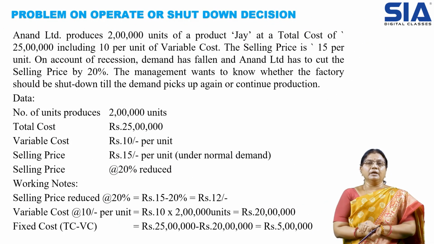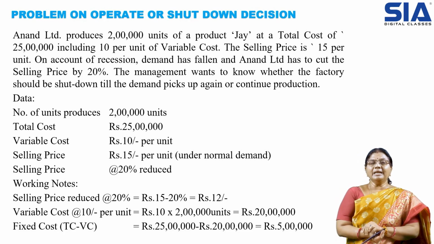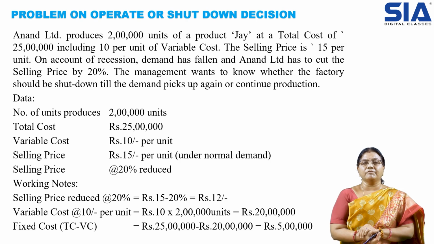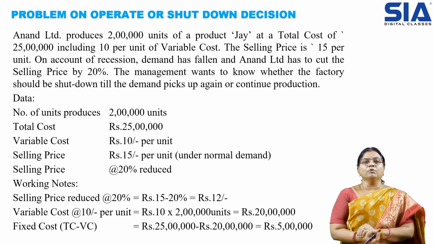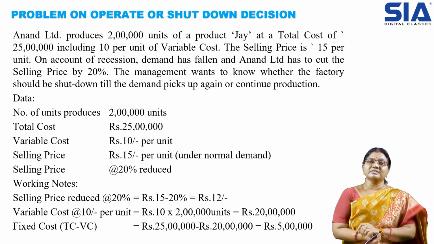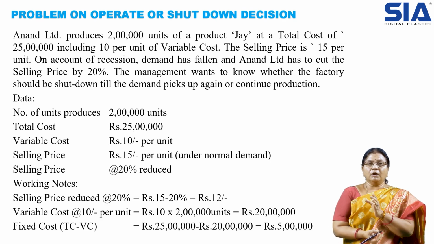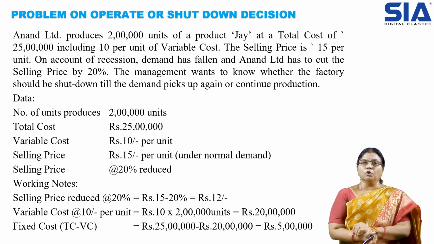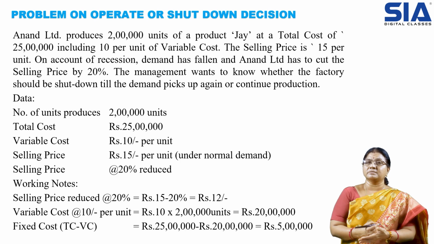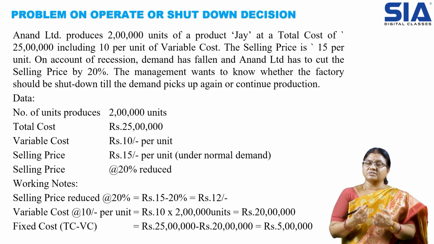So management has to find out which product may give the maximum profits. Here is one problem which helps us in understanding operate or shutdown. Anand Limited produces 2 lakh units of a product at a cost of 25 lakhs, including 10 rupees per unit of variable cost. The selling price is 15 rupees. On the occasion of recession, when demand is less, the selling price will be cut down by 20%. The management wants to know whether to continue the production or shut it down. This decision has to be made.